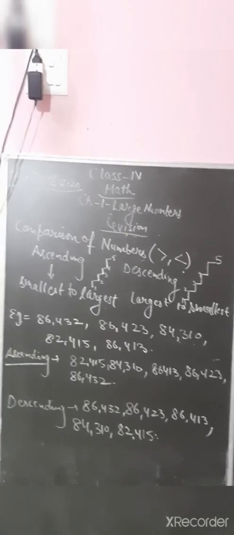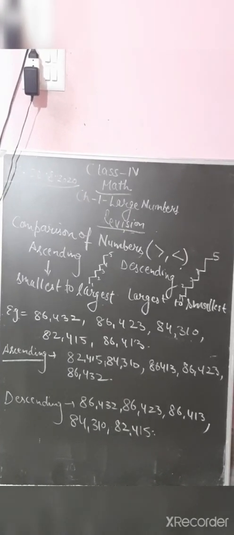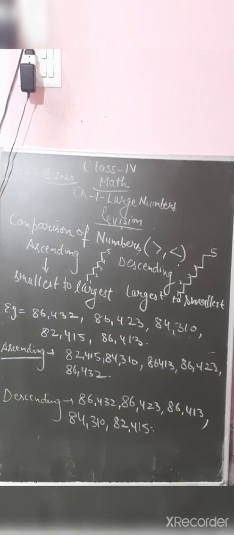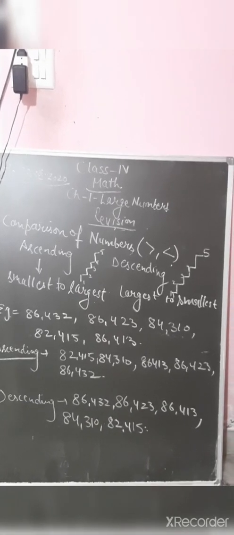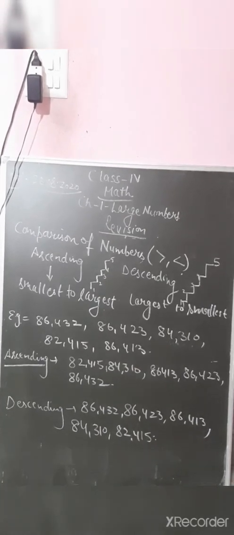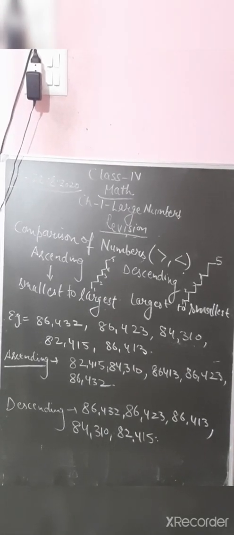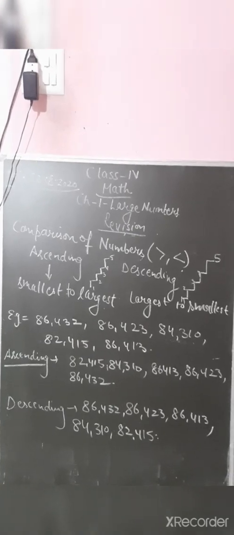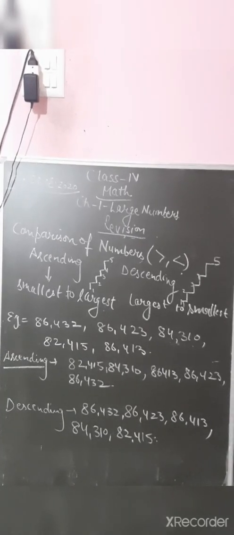How to compare numbers? First of all, count the number of digits. If they are the same, then compare the first digit. If the first is the same, compare the second digit. If the second is the same, compare the third digit. So in this way you have to write the numbers in ascending or descending order.